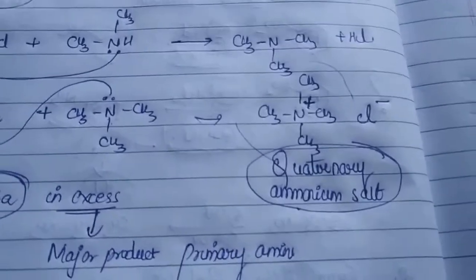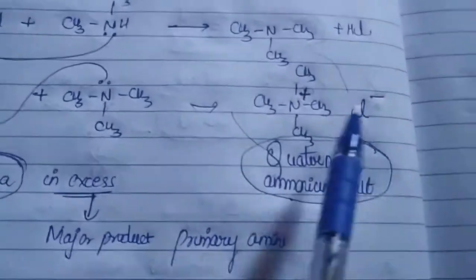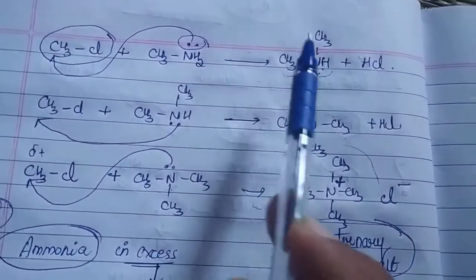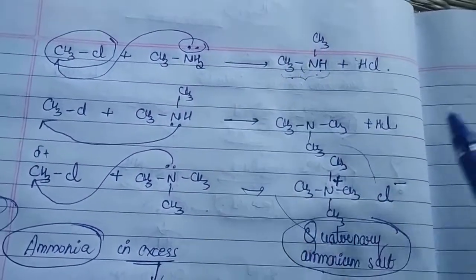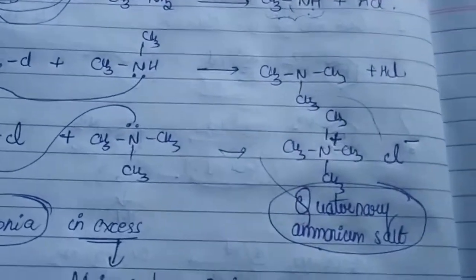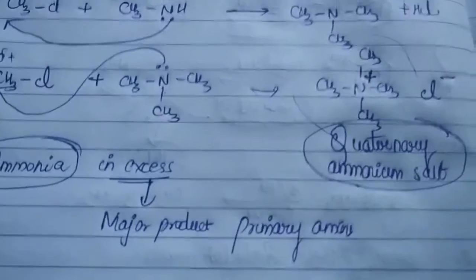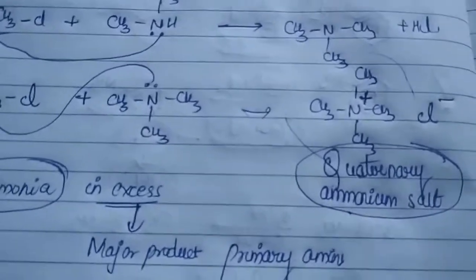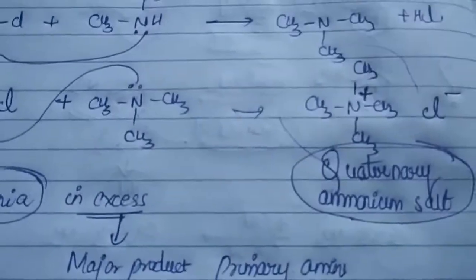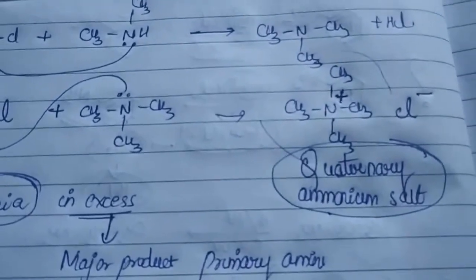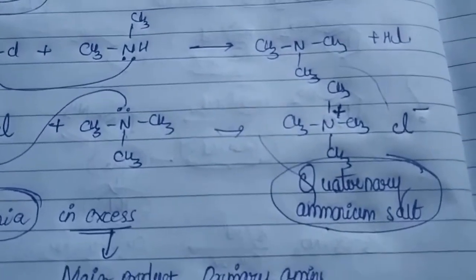But the major part you have to understand is why we are getting this quaternary ammonium salt. Because in each stage, whatever primary amine, secondary amine and tertiary amine you're getting, they are acting as a nucleophile. And those nucleophiles have the tendency to break the C-X bond and easily give you the respective quaternary ammonium salt. Is that clear?